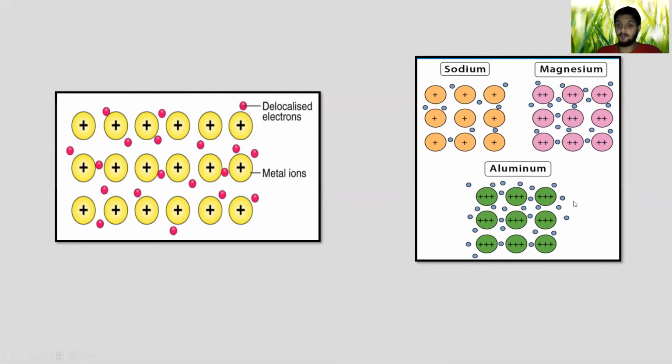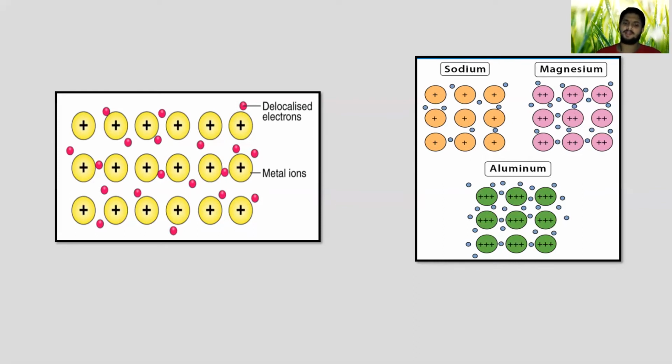Aluminium is in group 3, so it acquires a positive 3 charge. If you want to remind yourself how it acquires a positive 3 charge, go back and refer to your notes where we did writing chemical formulas, where we discussed valency electrons. So aluminium is in group 3, it has a positive 3 charge, so that's why we include 3 pluses within these green circles, and then the delocalized electrons are scattered all over the place, as it should be for a metallic bond. So this is the basic idea.